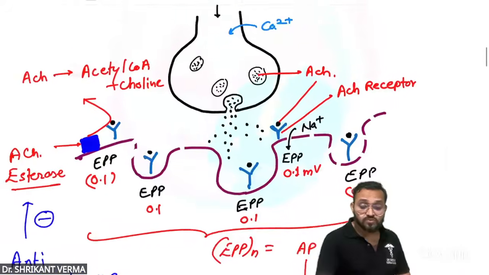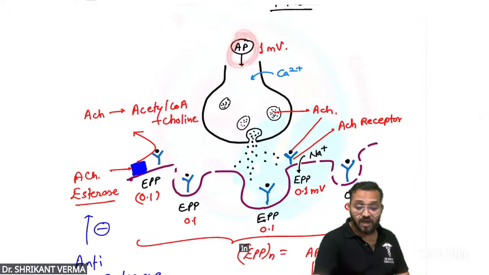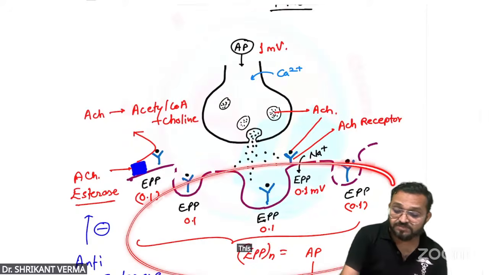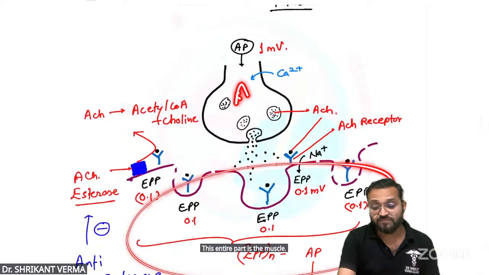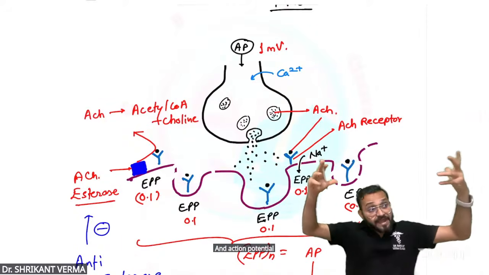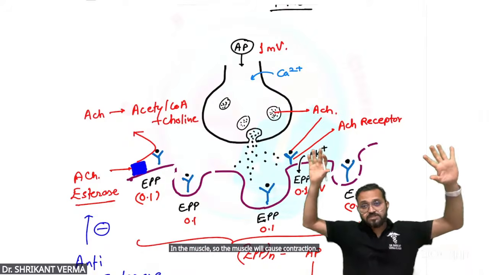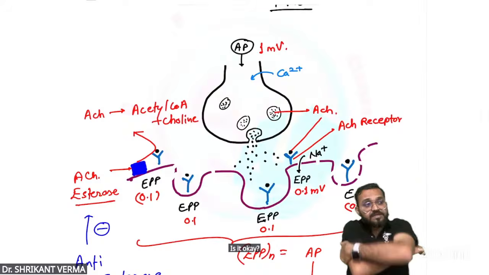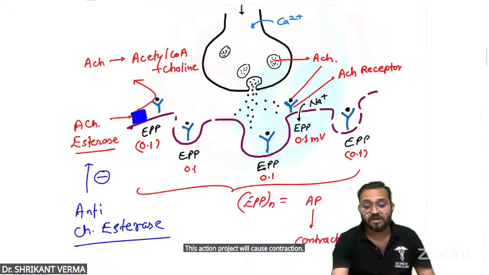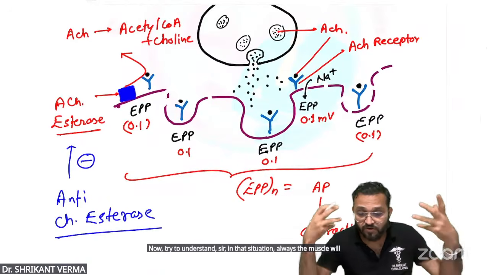So the action potential which was here in the neuron is now generated in the muscle. This entire part is the muscle. The action potential finally jumped into the muscle and will cause action in the muscle, so the muscle will cause contraction. Is it okay? Clear, this action potential will cause contraction. Now try to understand, in that situation the muscle will always contract.